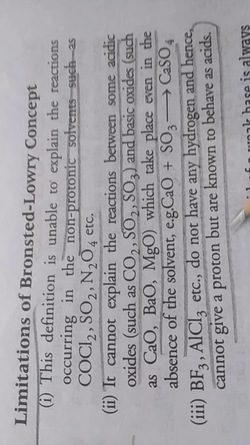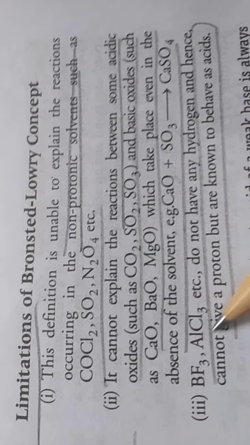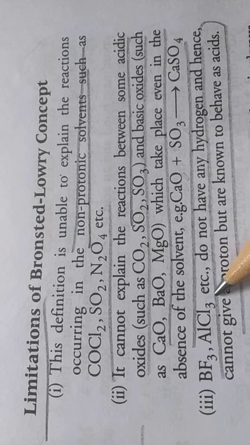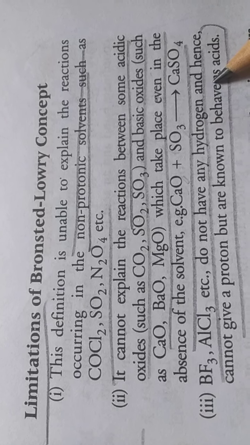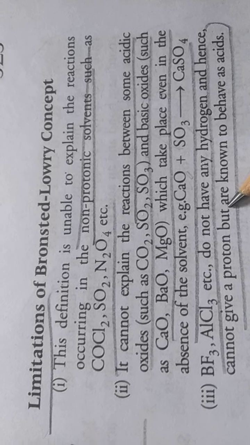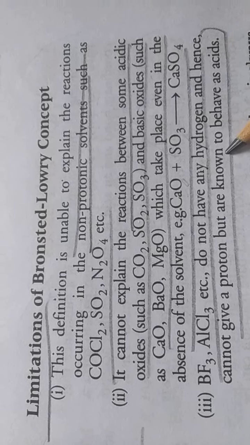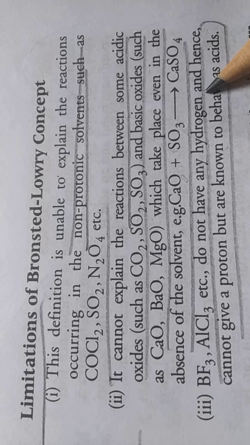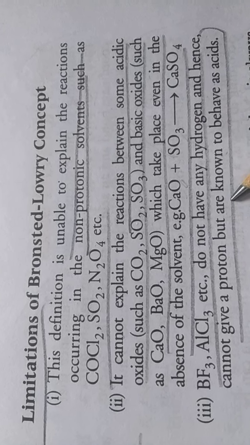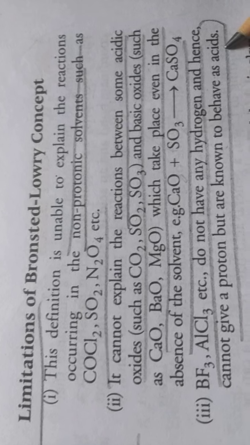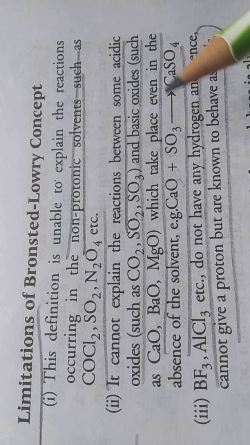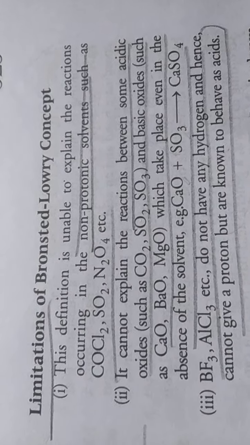Then third, BF3 and AlCl3, boron trifluoride and aluminum chloride, do not have any hydrogen and hence cannot give a proton, but are known to behave as acids. So these are the limitations, which are not explained by Bronsted-Lowry. Okay, clear?